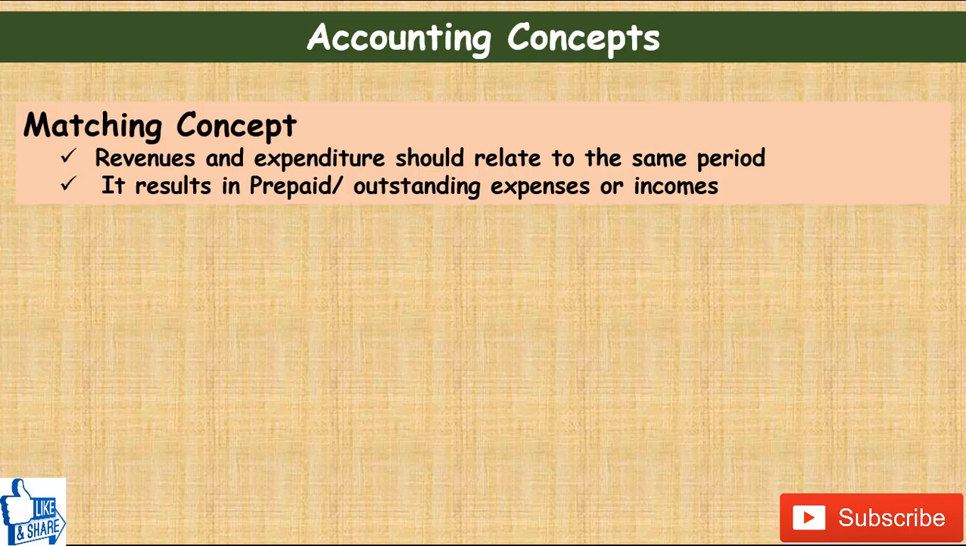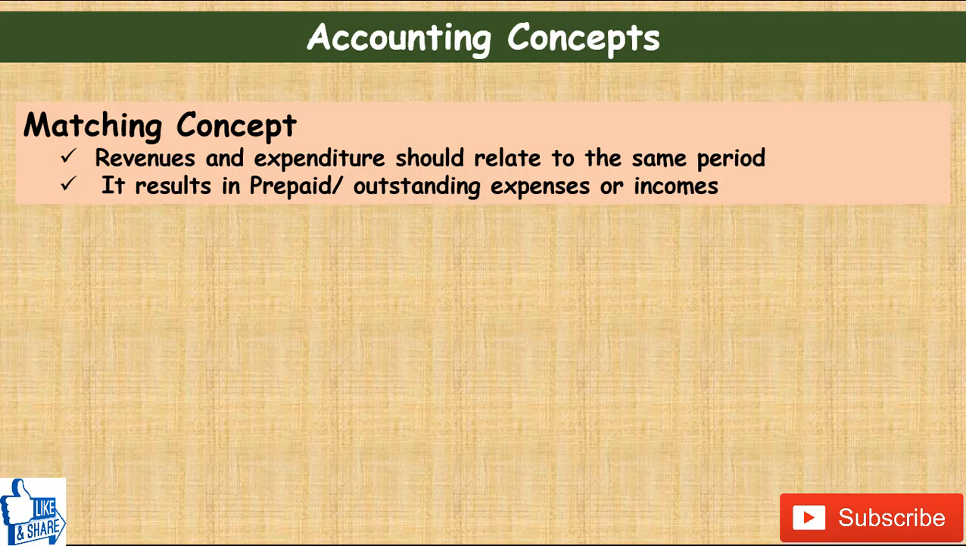Another concept is the matching concept. What the matching concept says is that revenues and expenditure should relate to the same period. It also borrows from the previous concept of accounting period, that whenever we are doing accounting, we are interested in finding the profit for that particular year only. So in order to do that, we have to take revenues for that period only, and from those revenues we have to deduct expenditure relating to the same period.